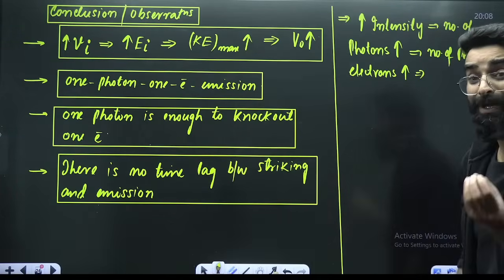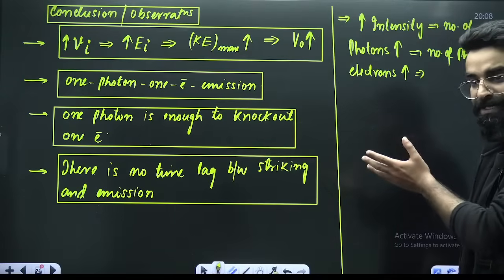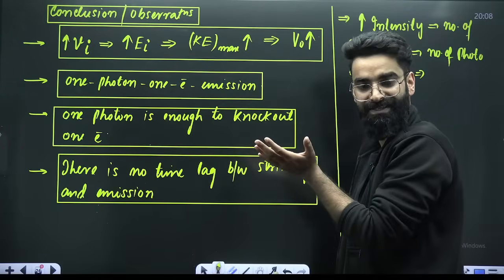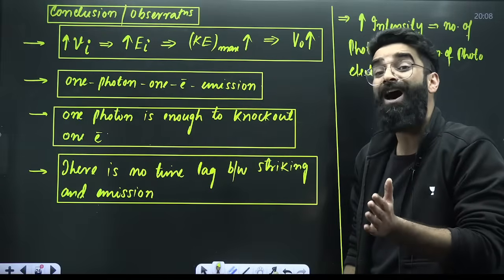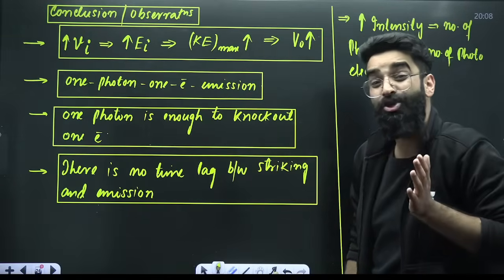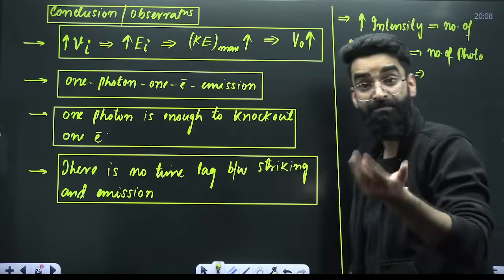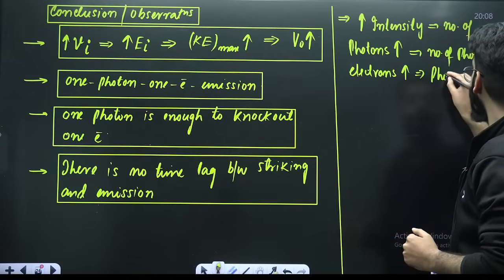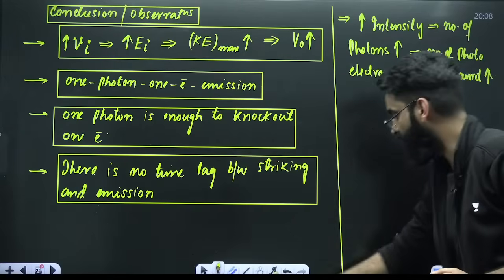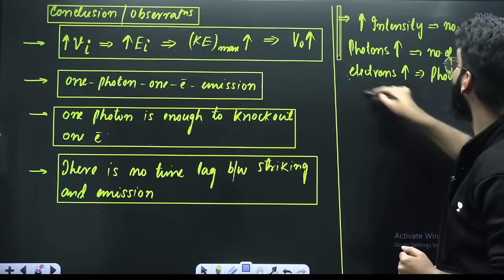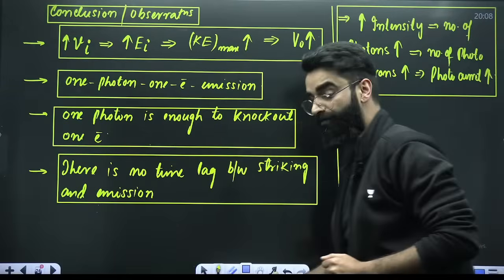If the number of photoelectrons increases, more electrons are leaving the surface. If more electrons are leaving the surface, more charge is going in a particular direction. That means more will be the photocurrent. This is one more very important statement which you have to remember.